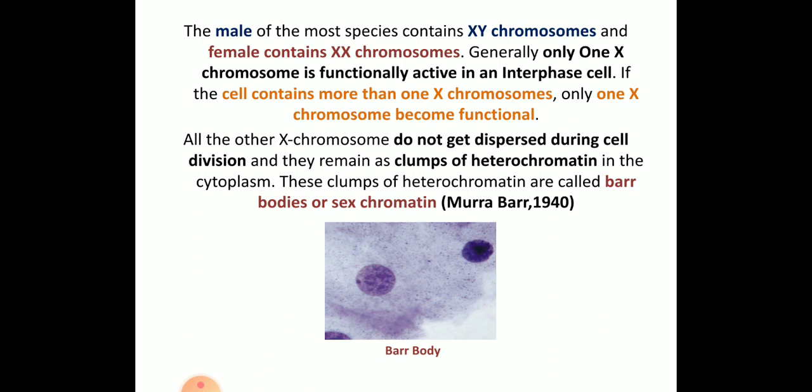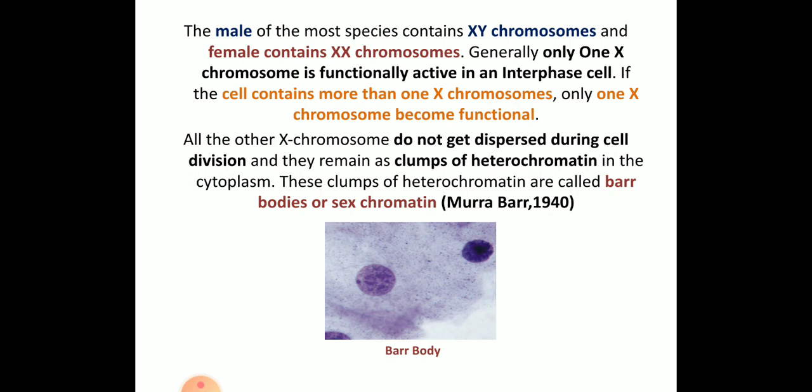And coming to one more main concept, that is formation of Barr body. Males usually have XY chromosomes, whereas females have XX chromosomes, and due to that only one X chromosome is functional in the interphase. In a cell containing more than one X chromosome, only one X chromosome becomes functional.